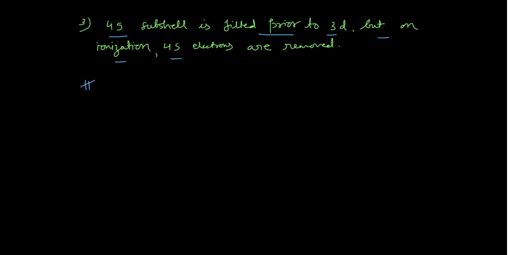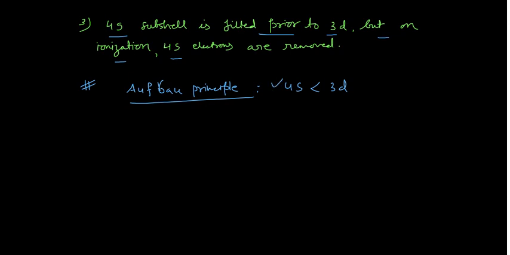Why? See, if you know the Aufbau principle, according to the Aufbau principle, the energy of the 4s orbital is lower than the 3d orbital, and the orbital which has the lower energy will be filled first.